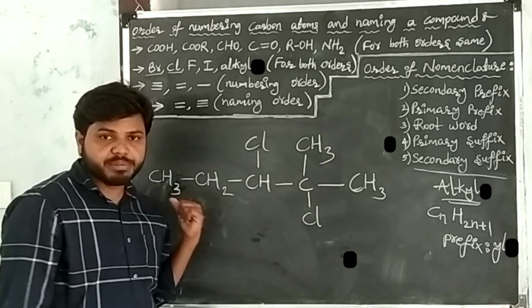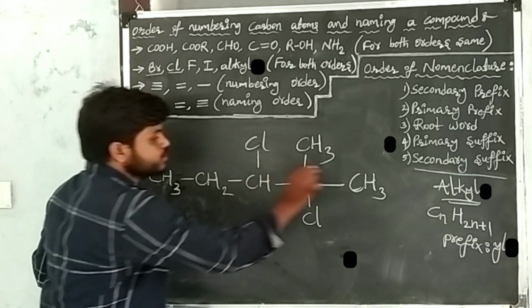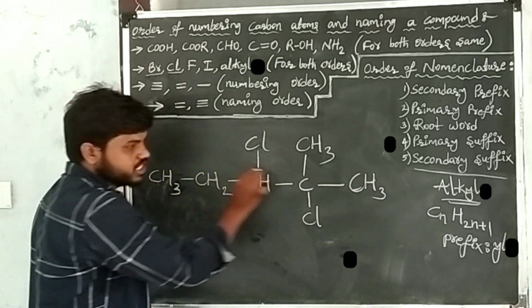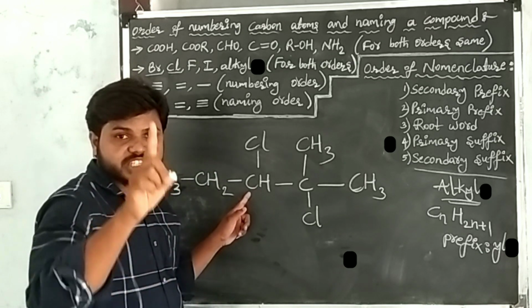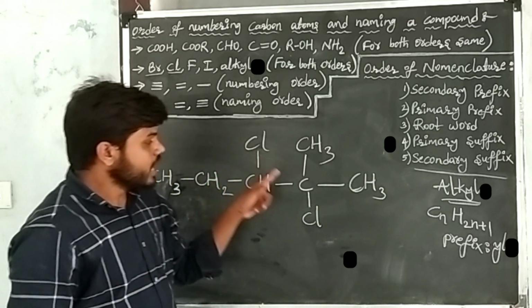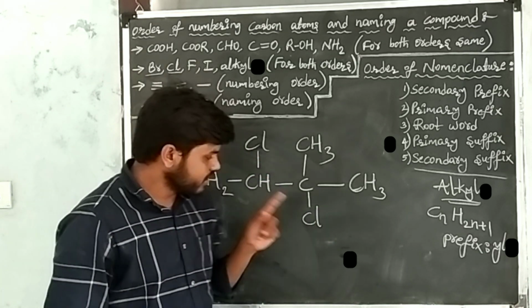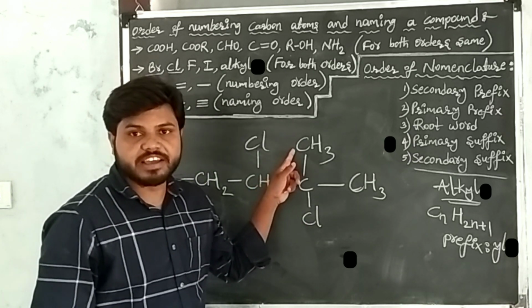This is the given carbon compound. In this, the principal chain of the carbon compound is shown. At one carbon, one substituent is there, that is chlorine. At another carbon, two substituents are there: one is chlorine, another one is an alkyl group.